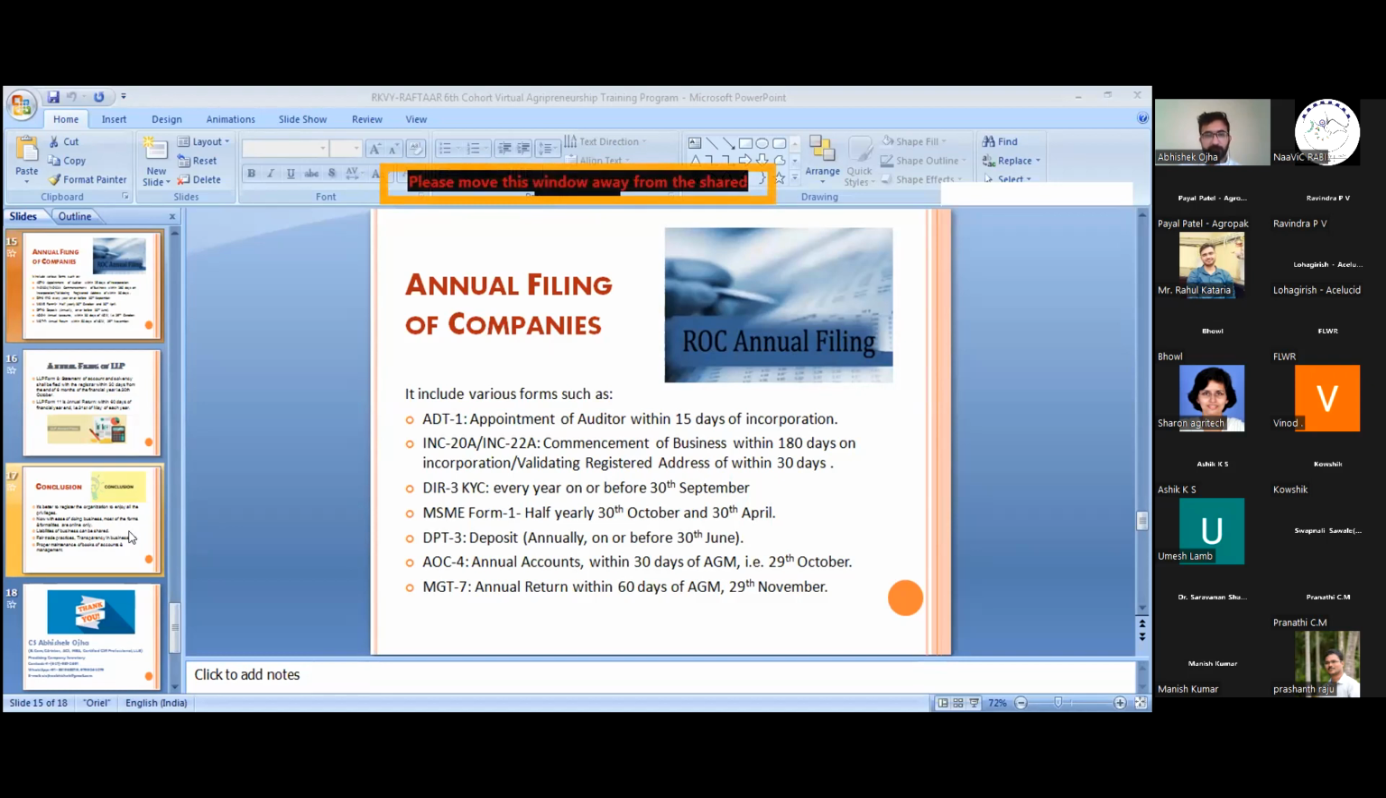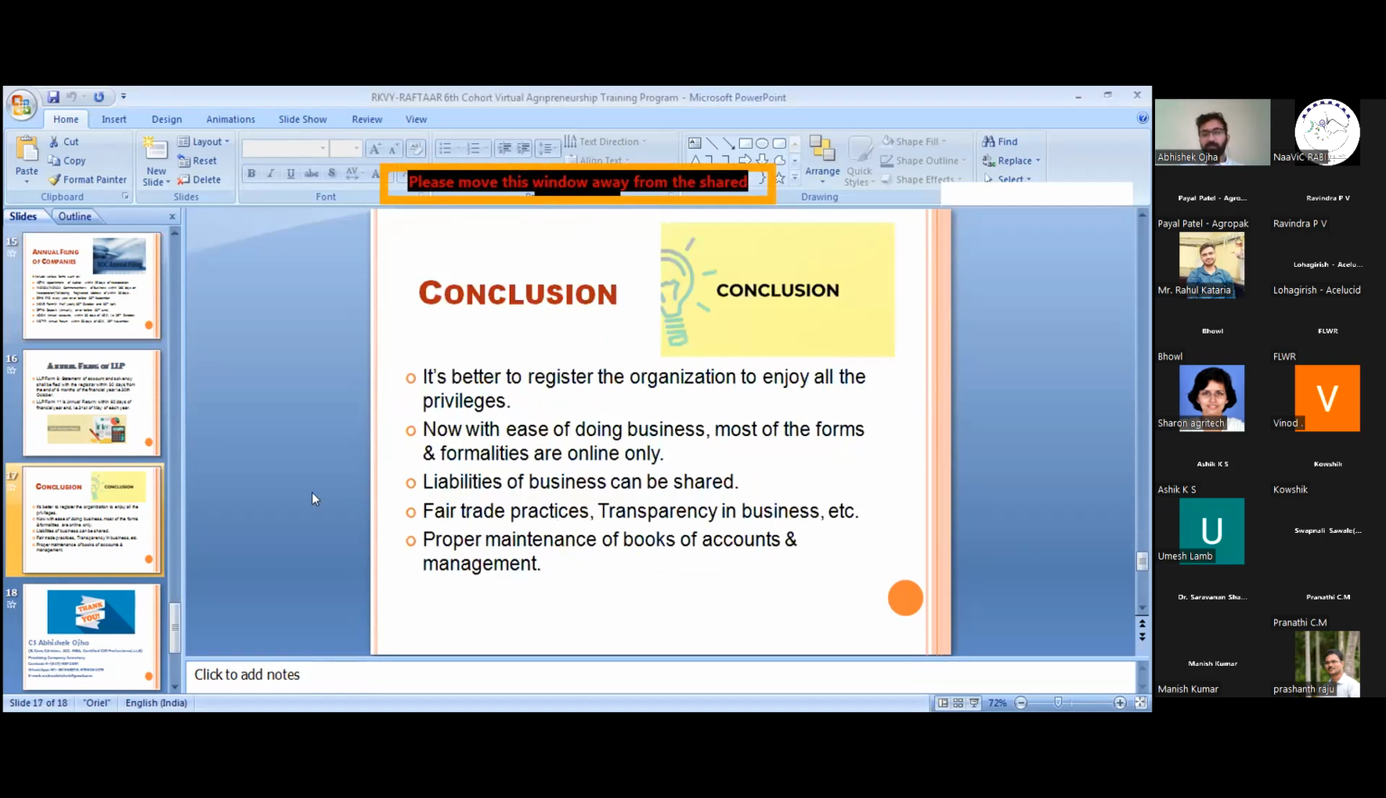Yeah, welcome. And the conclusion is, from my side, it's better to register the organization to enjoy all the privileges of a company, and because of the ease of doing business, all the forms are online and formalities are done online. There is no one to run towards the ROC, and there is no middleman in that process. Liabilities of business can be shared within companies and LLP. Otherwise, you have to bear the whole liability. That is, the liability will be unlimited.